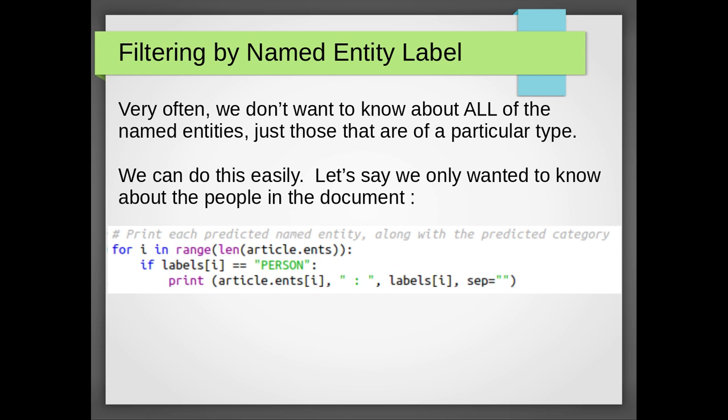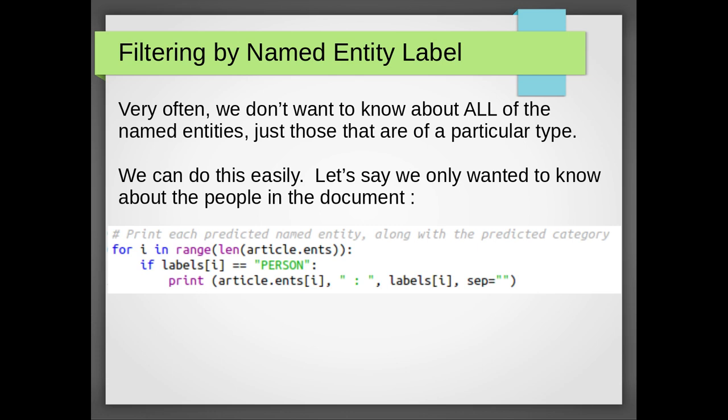So here on the screen, you'll see I've just modified my code slightly so that I've put in a for loop at the end, which basically just loops through article.ents, and then it will only print those named entities where the label is a label person.